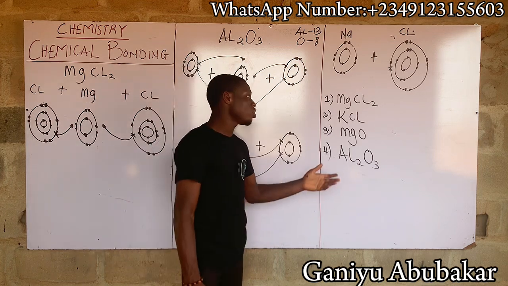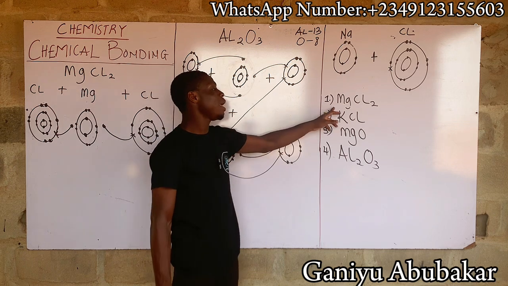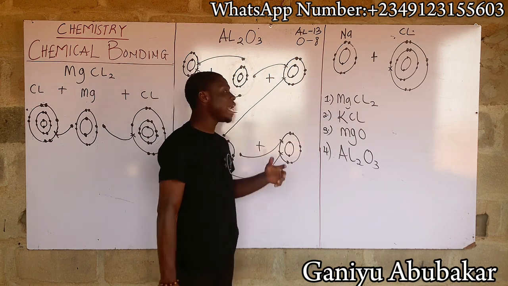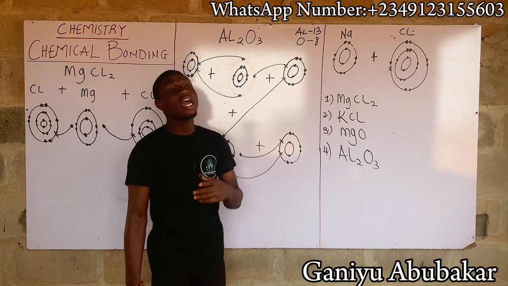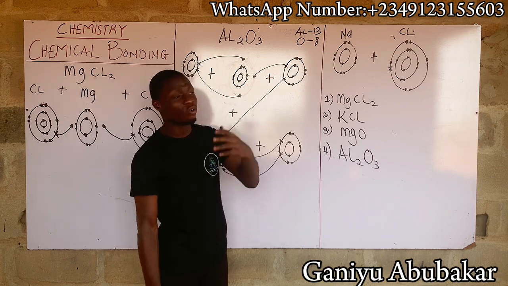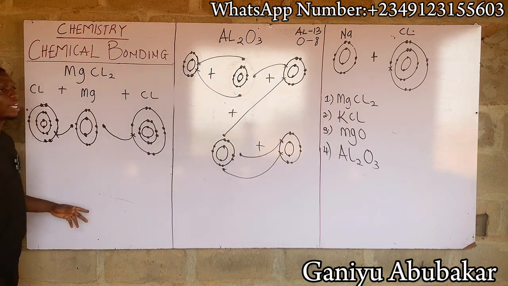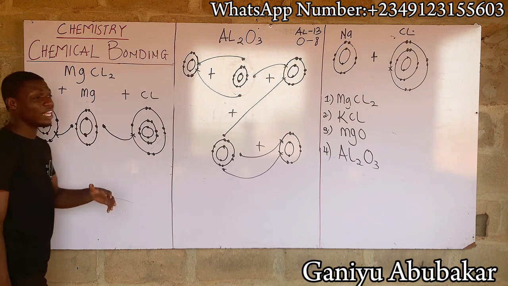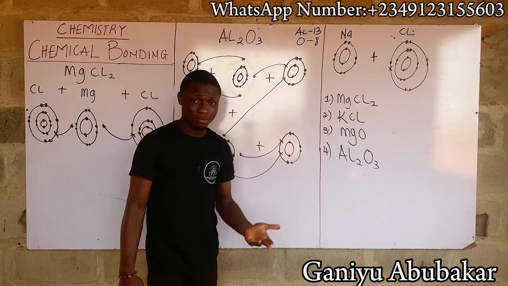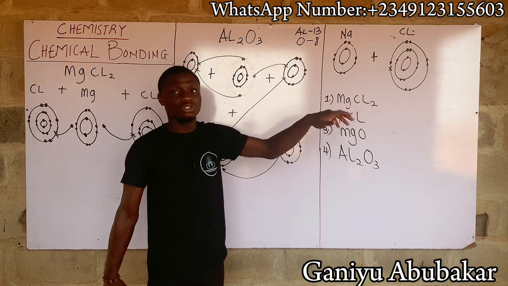So if they ask you, is MgCl₂ a compound under electrovalent bonding or covalent bonding, how do you know? Draw out the shells outside first, as I did here. Then you observe. So it becomes a transfer, it becomes an electrovalent bonding. So whenever you are given a JAM question, just try to draw out the shell and then transfer them.